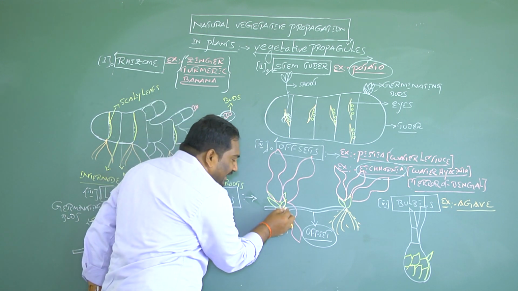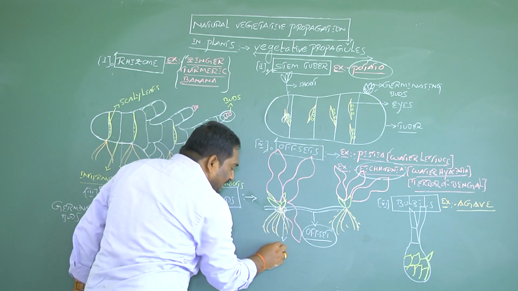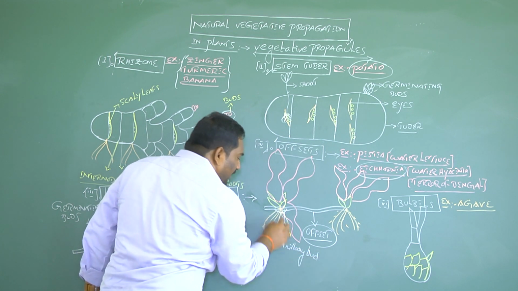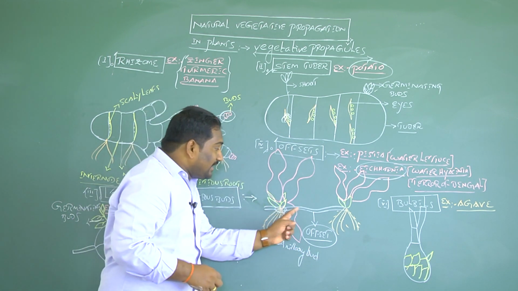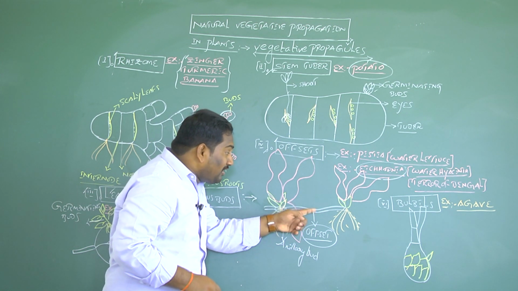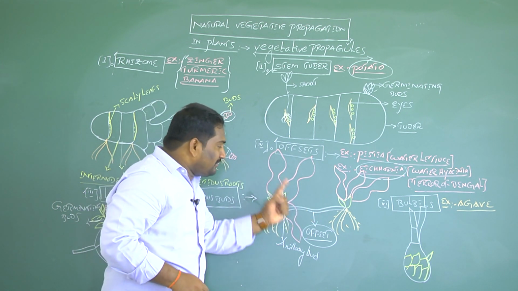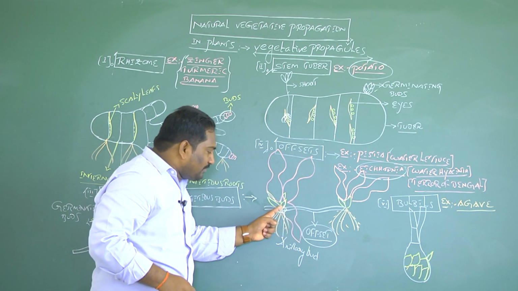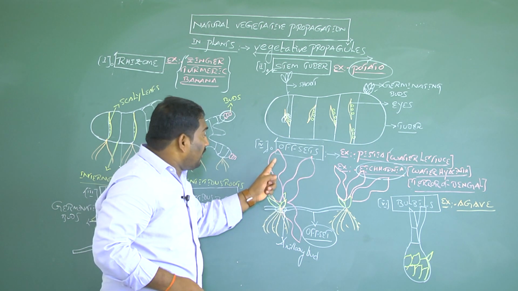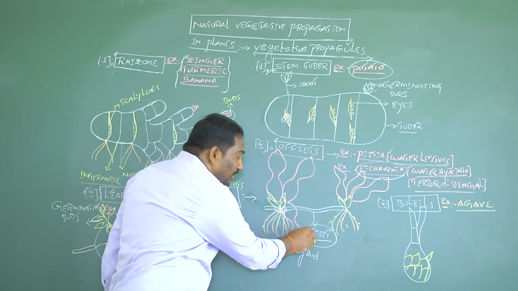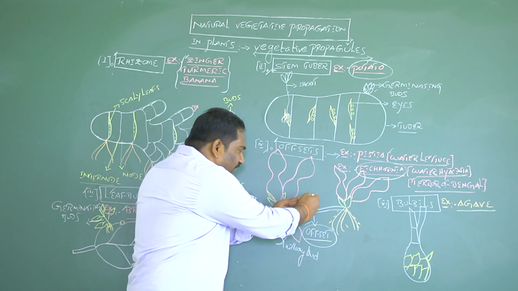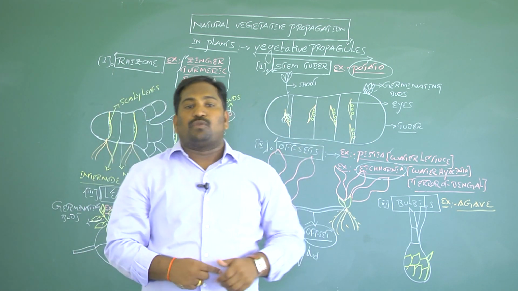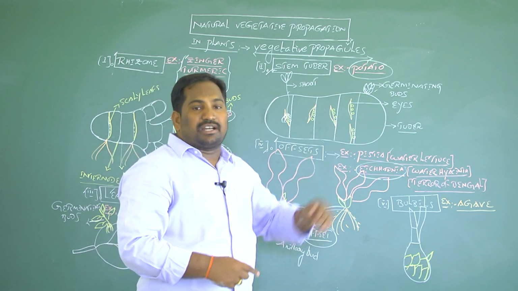And from the axillary bud, the axillary bud of the stem produces a lateral structure with one long internode. This one long internodal lateral structure arising from the axillary bud in Pistia and Eichhornia is called an offset. When this offset breaks, each individual can develop into an adult aquatic plant such as Pistia and Eichhornia.